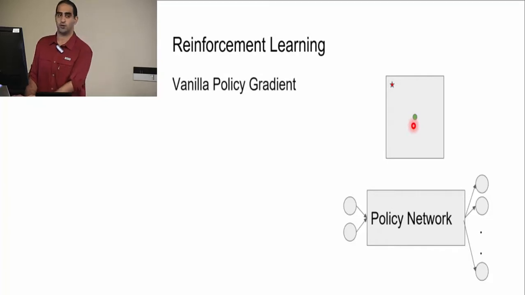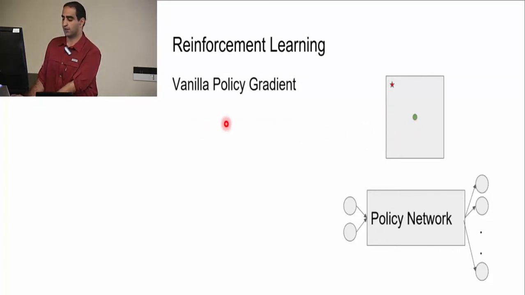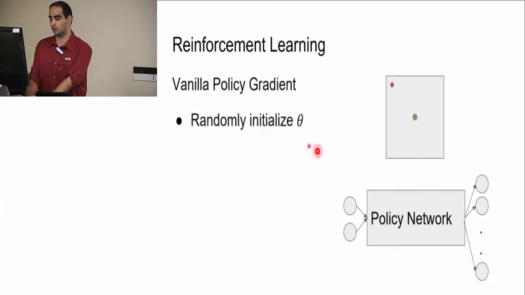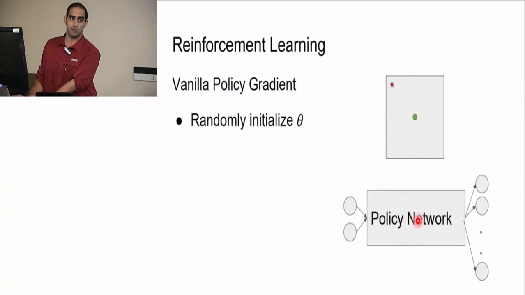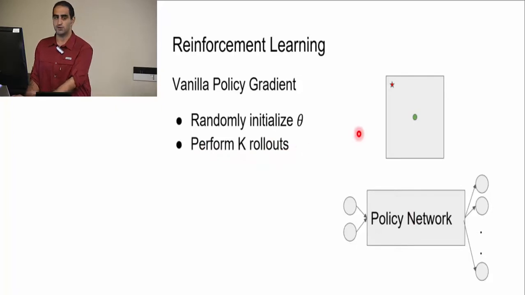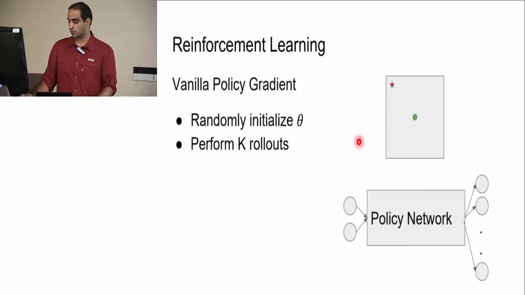So one algorithm for reinforcement learning is vanilla policy gradient. In that, we randomly initialize the theta parameters of our network. Then we perform k rollouts. So what is a rollout? A rollout is where we give the current state, the current coordinates of our agent, to the network, and then it gives us a probability over different actions.